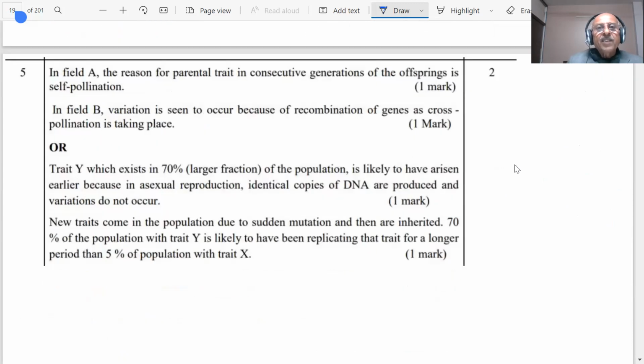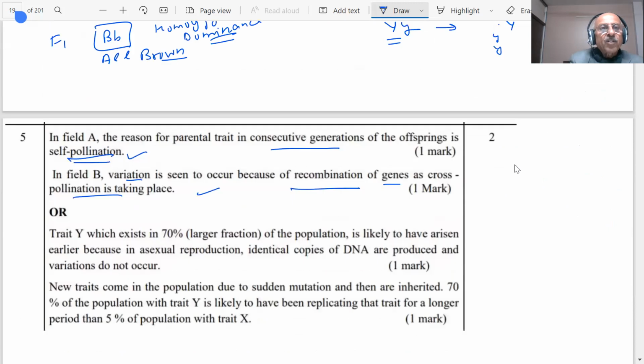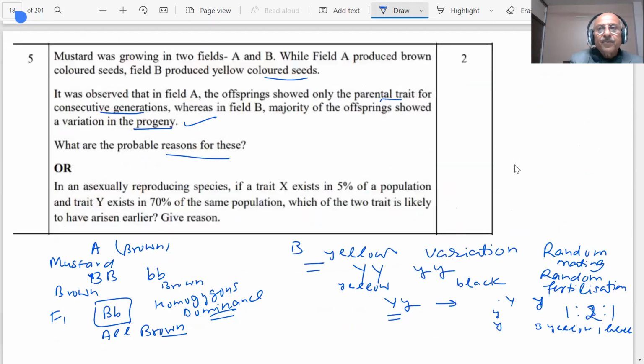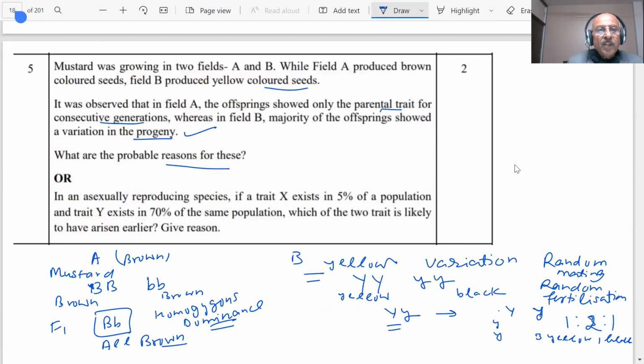In field A, the reason for parental trait in consecutive generations of the offspring is self-pollination. He is saying in field B, variation is seen because of recombination of genes or cross-pollination taking place. Another question has been asked in this. Let us see. In asexually reproducing species, if a trait X exists in 5% of the population and trait Y exists in 70% of the same population, which of the two traits is likely to have arisen earlier?